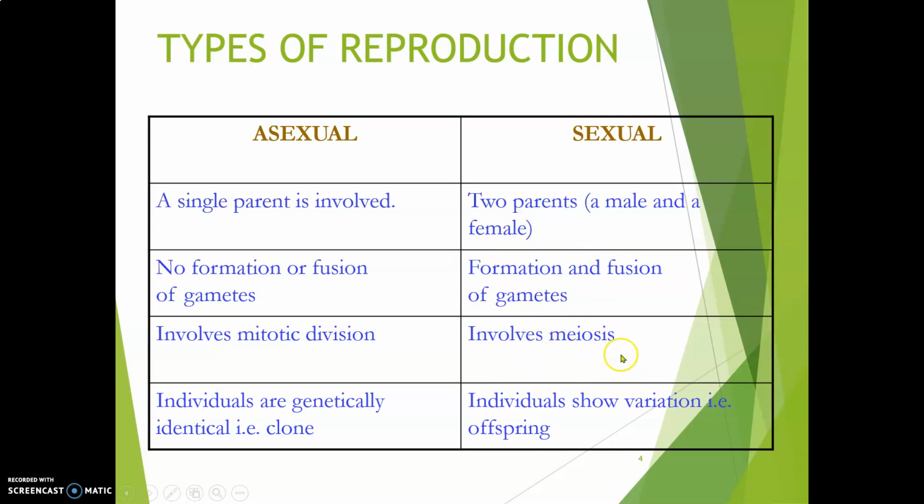As we have discussed in class 11th about the differences between mitosis and meiosis, you are aware that in mitosis, a diploid parent gives rise to two diploid cells. While in the case of meiosis, a diploid parent cell will give rise to four haploid cells. Now, individuals produced in the case of asexual reproduction are genetically identical to the parent, so they are called clones. While in the case of sexual reproduction, the individuals show a high degree of variation. That is, offspring have a high degree of variations and are different from their siblings as well as from their parents.